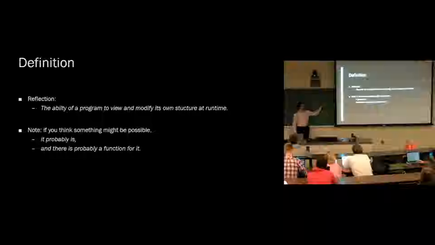Because what if instead of passing 1 here, we passed in some variable, some parameter, something that we don't know about, and we call type on it? What the type function is doing is saying, okay, let me look at the runtime and see what this variable actually is. And I'll tell it to you, it's an int. So that's actually reflection. We're looking at the program itself at runtime.